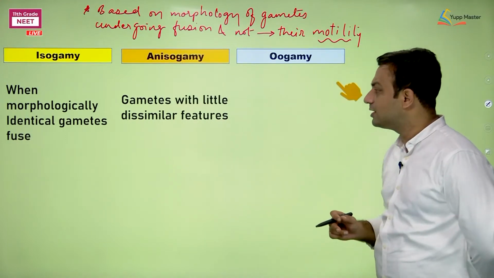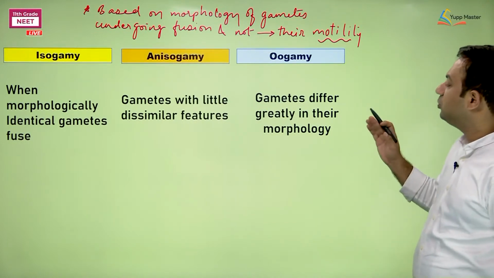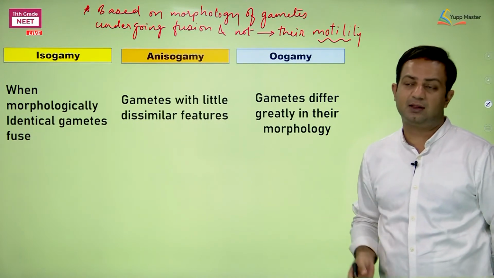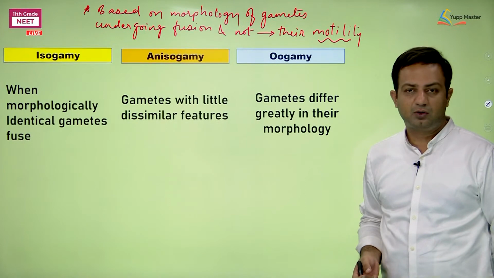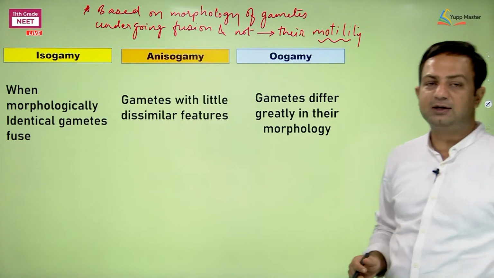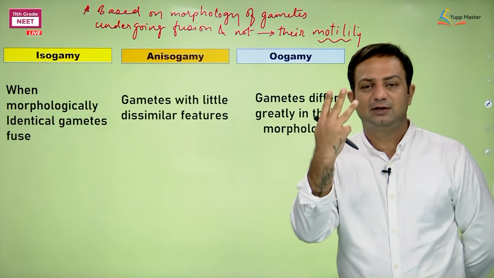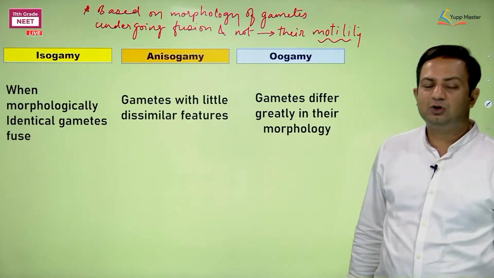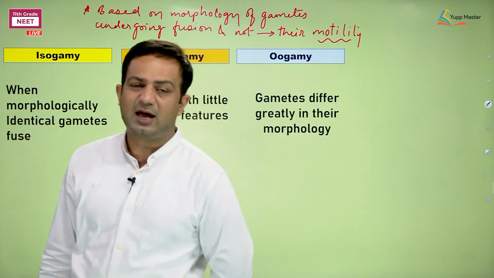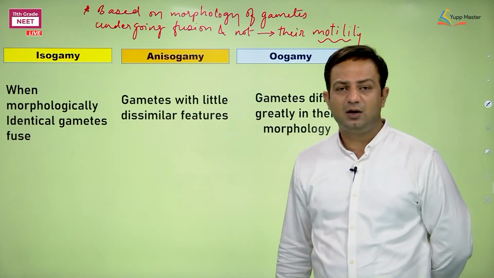Oogamy is the case where the gametes differ at large: the female gamete is usually larger in size, and the male gamete is very small. So we need to know isogamy, anisogamy and oogamy. How many types of fusion are there on the basis of morphology of gametes? 3 types. Clear? The type of sexual reproduction in algae: 3 types, iso, aniso and oogamous.